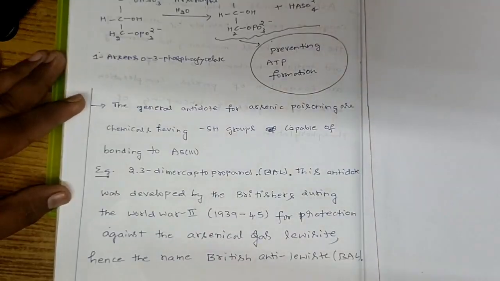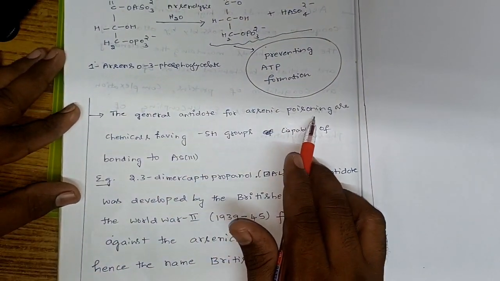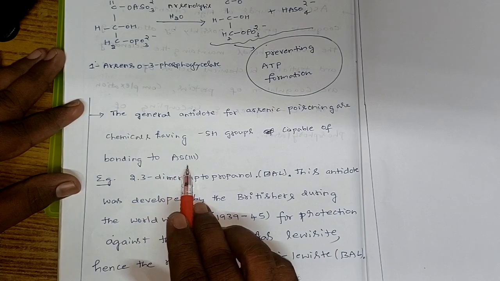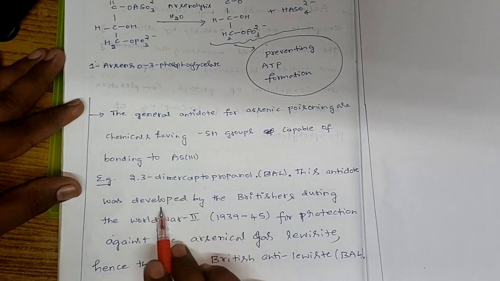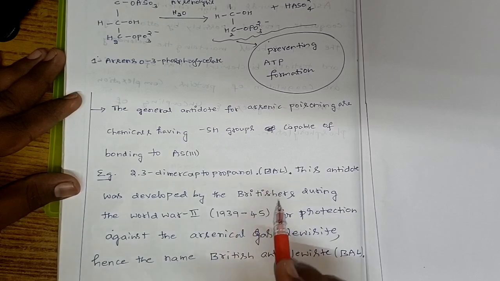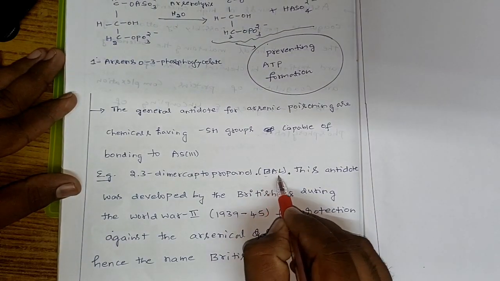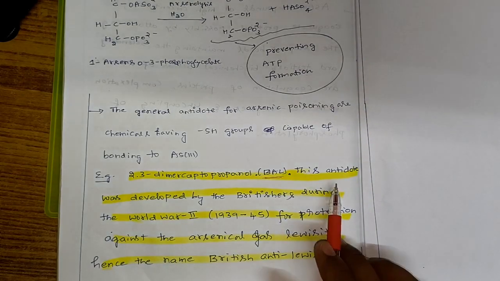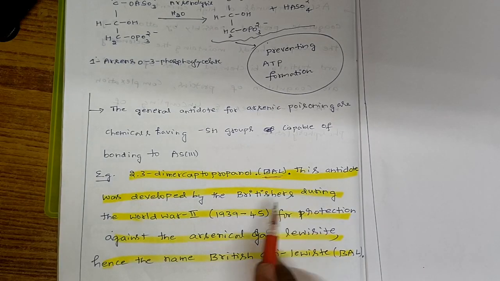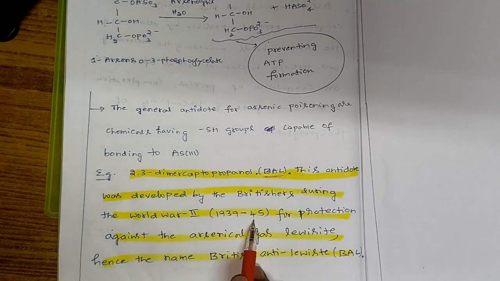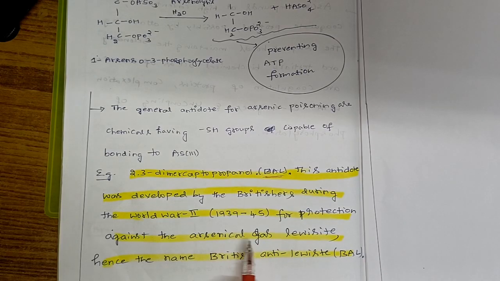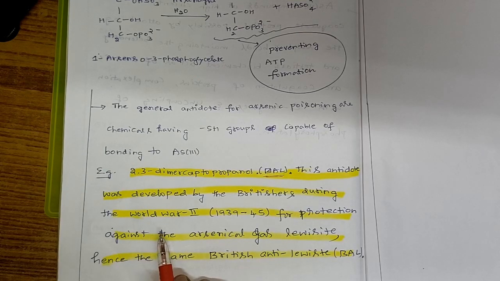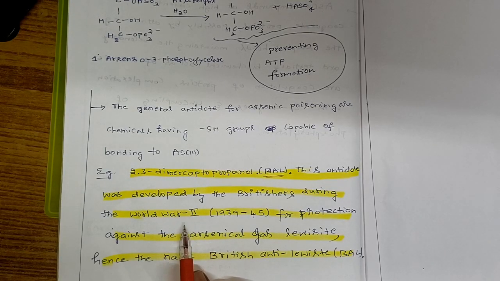The general antidotes for arsenic poisoning are chemicals having thiol groups capable of bonding to arsenic 3+, that is 2,3-dimercaptopropanol. It is known as British anti-lewisite. This antidote was developed by the British during World War II, 1939 to 1945, for protection against arsenical lewisite, hence the name British anti-lewisite. So this one is used as an antidote for the poisoning of arsenic.